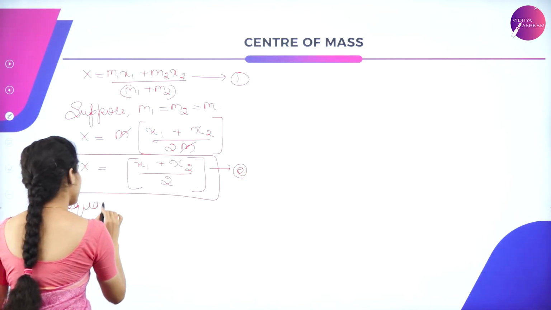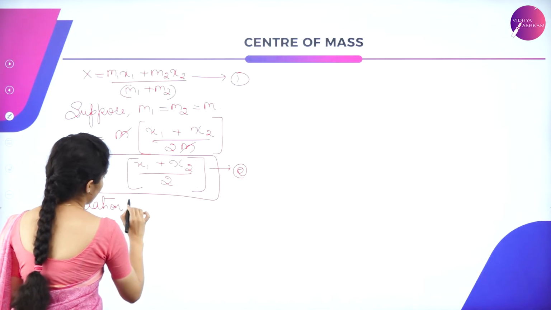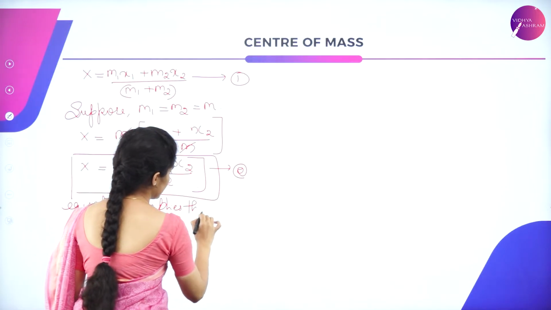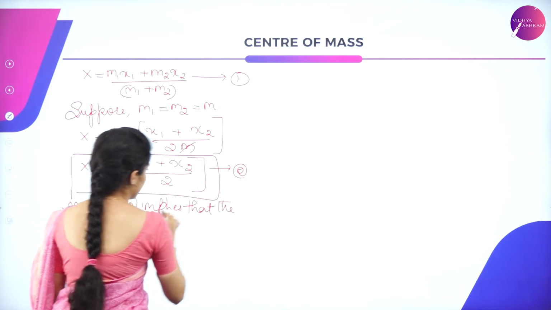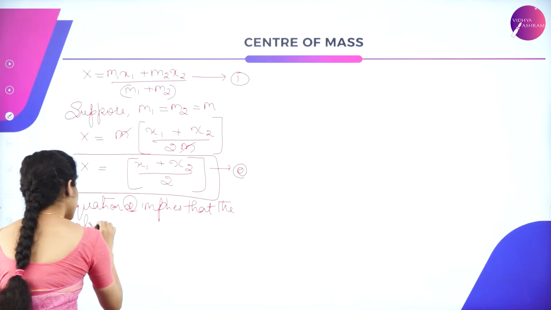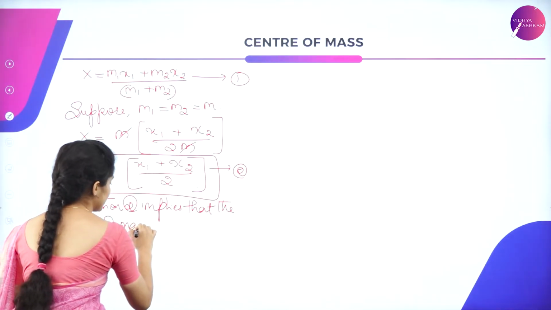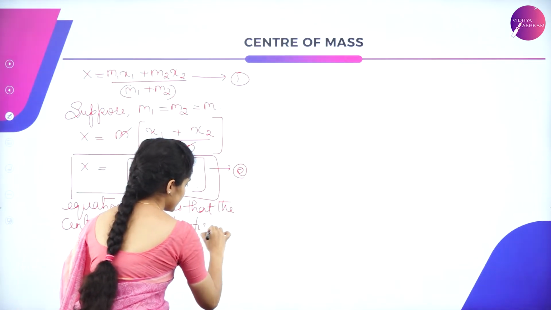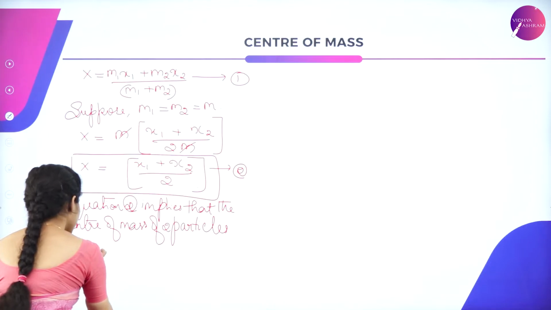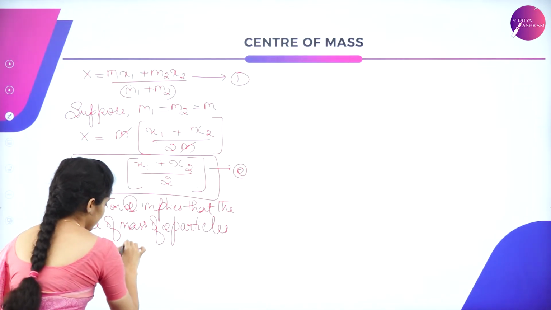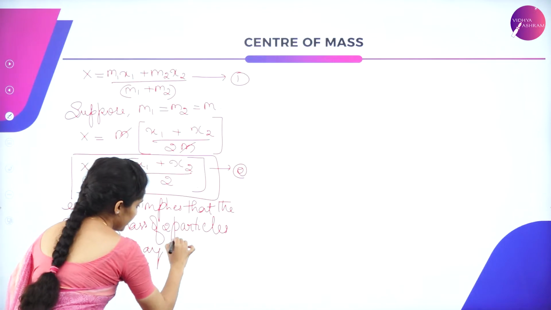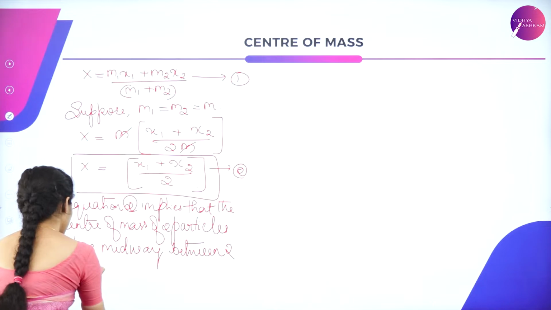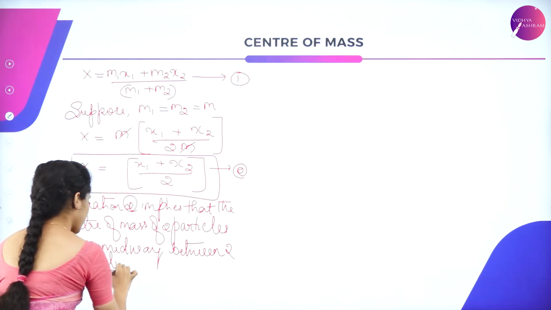Equation 2 implies that the center of mass of two particles lies midway between the two particles.